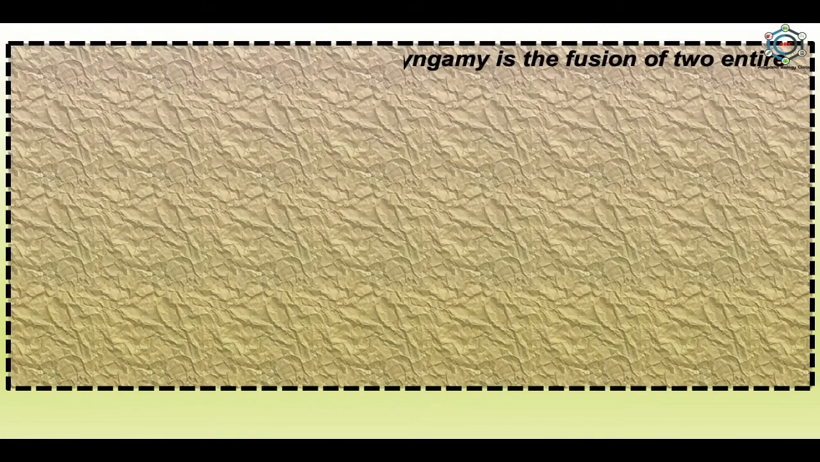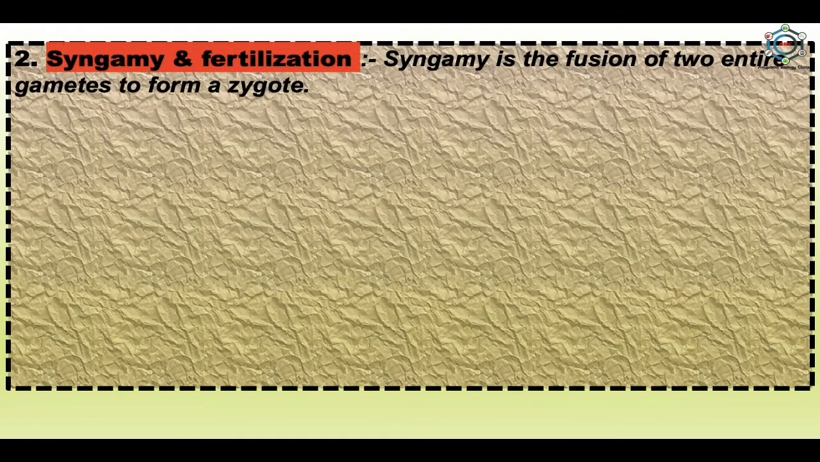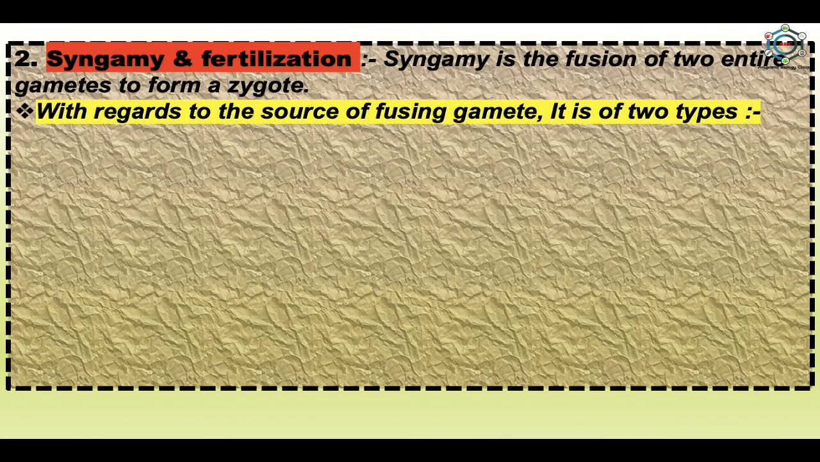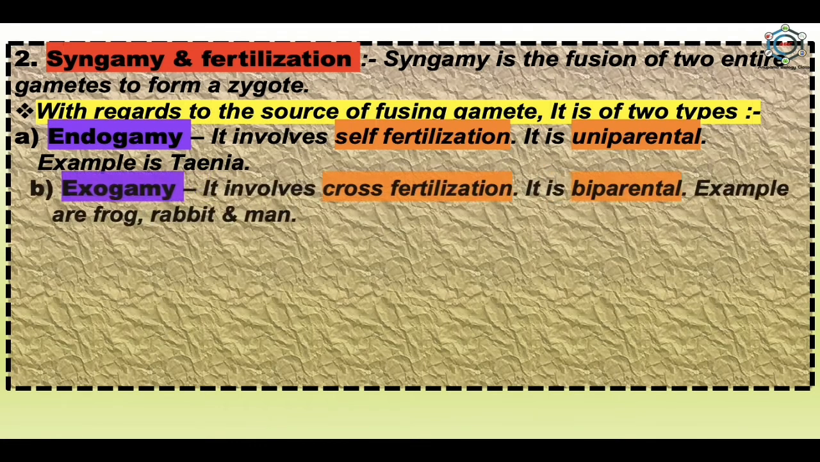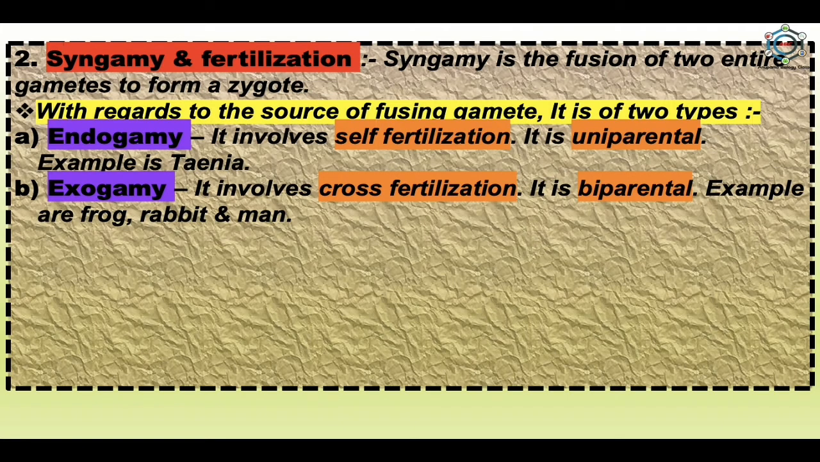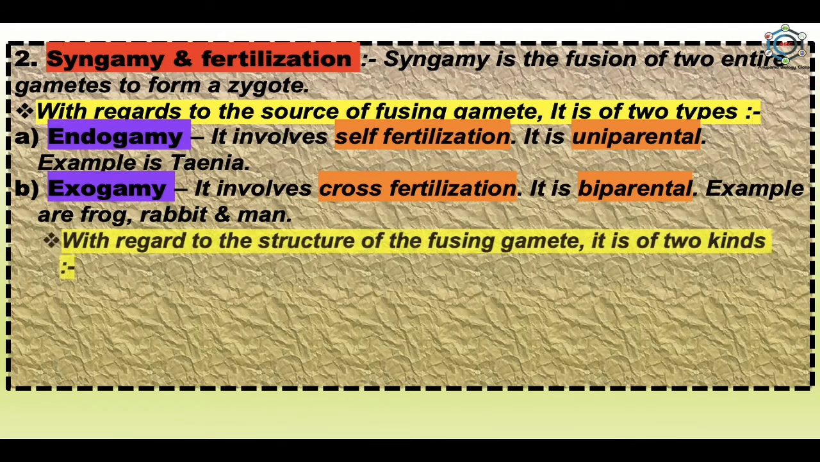Now we come to the second, that is syngamy. Syngamy and fertilization. Syngamy is the fusion of two entire gametes to form a zygote. With regard to the source of the fusing gametes, it is of two types. First one is endogamy, which involves self-fertilization, which is uniparental. Example is tinea. And the second is exogamy, which involves cross-fertilization. It is biparental, and the examples are frog, rabbit and man.